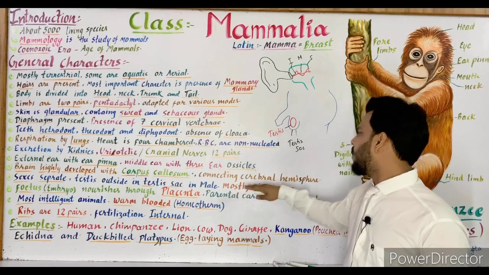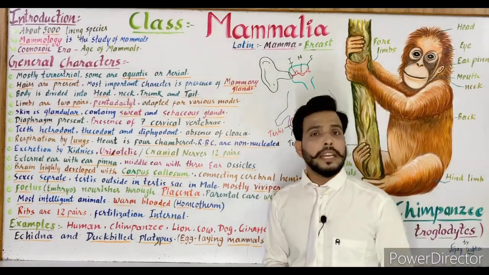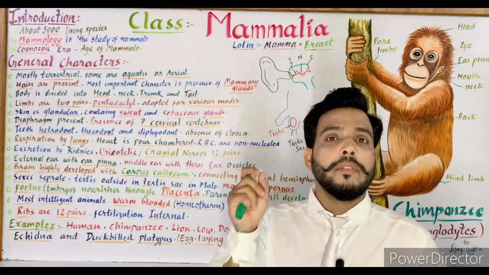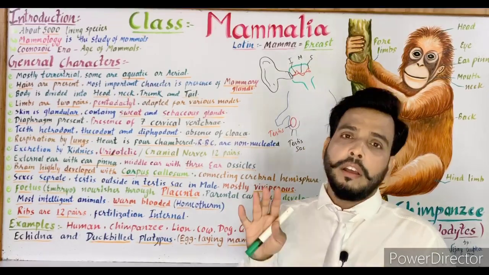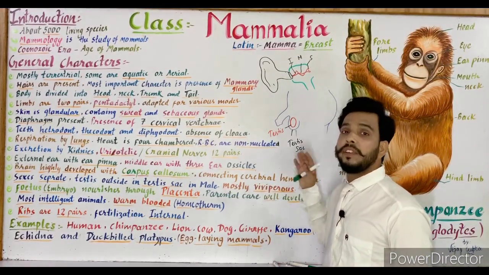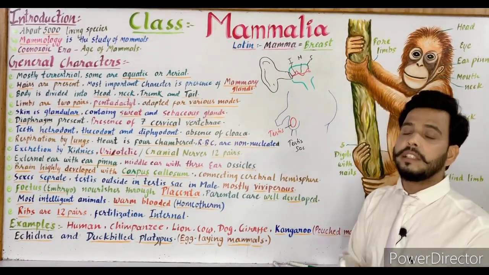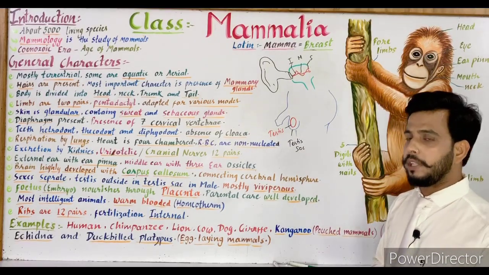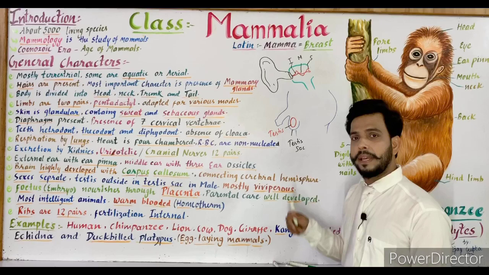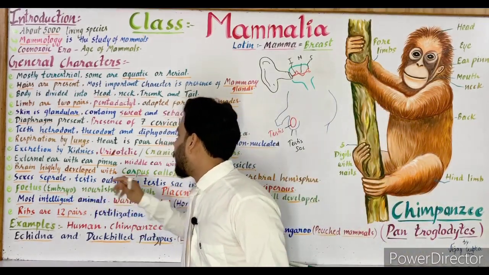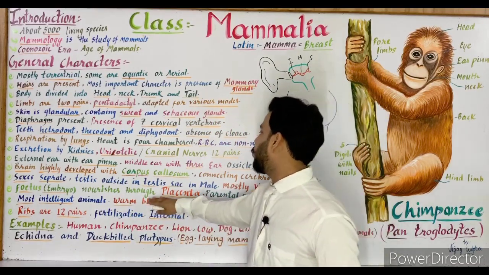Most of the mammals are viviparous. When the animal directly gives birth to its young one, then it is called viviparous, means no egg outside, you can see. So mostly they are viviparous, means they give birth to their young one, but some are exceptions. I'll tell you later about that, but most of the mammals are viviparous. Next is the fetus or the embryo nourishes through placenta.